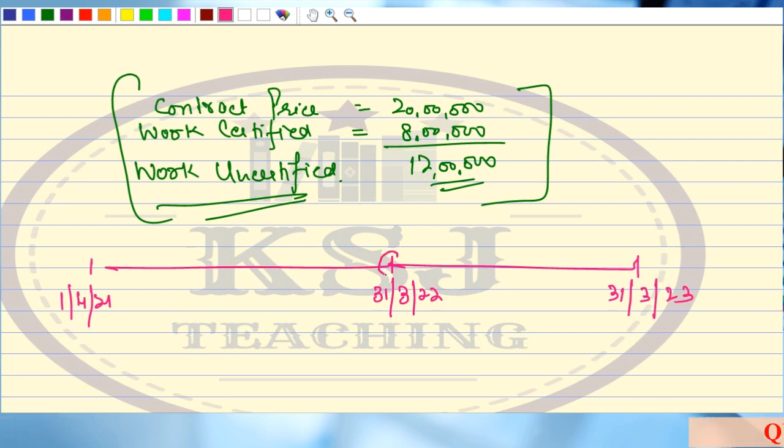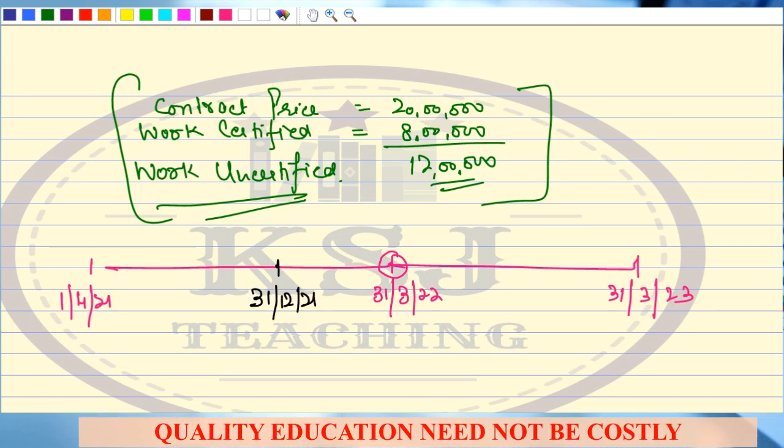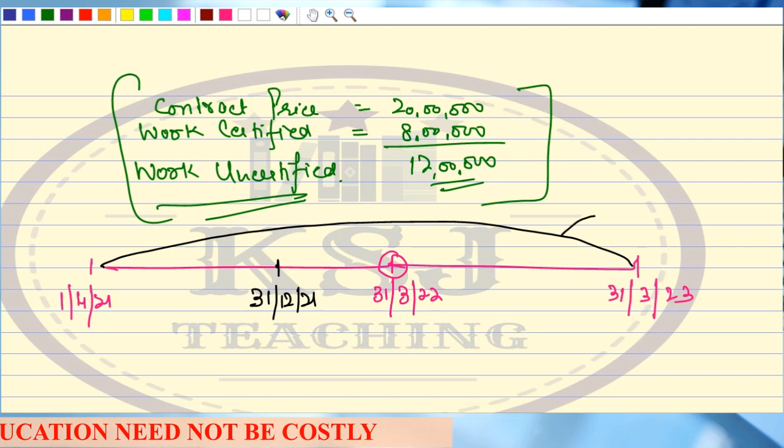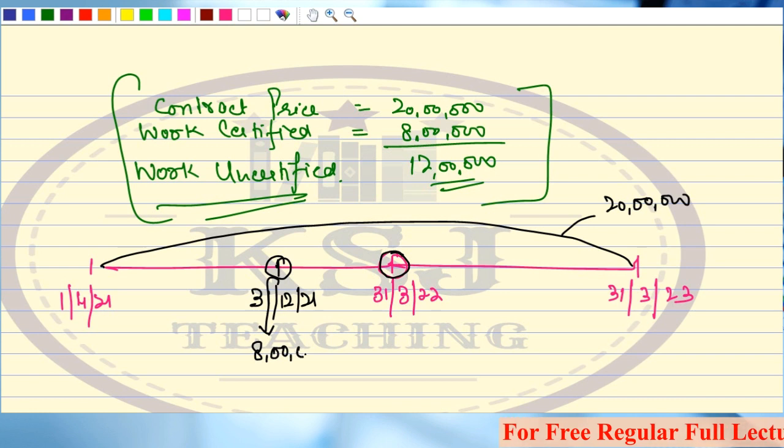Now I am standing at this point. See, my contract price, this certification was done on 31st of December 21. Now my contract price of 20 lakhs is for 2 years. This is my 20 lakh rupees. I am closing the books for the first financial year. Here I have got the certification of 8 lakh rupees, right? I am standing on this date.